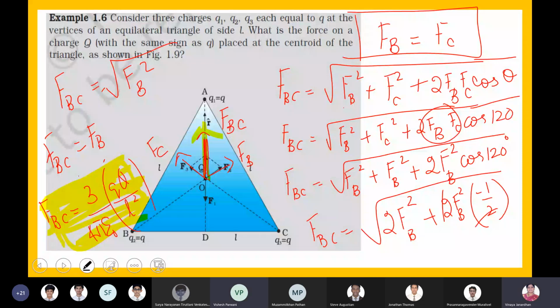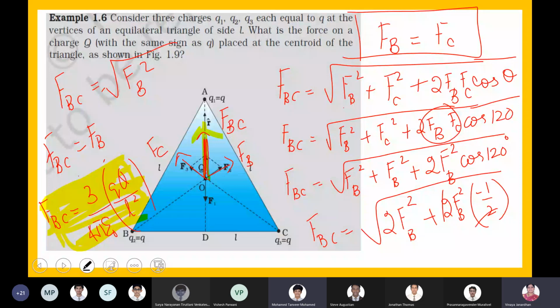Yes, ma'am. 1 minute. Okay. Ma'am, is it the same value? It will be the same, correct. Find the value FA. Ma'am, so the force acting on the charge Q is 0, right? Yeah, correct. Because, 1 second, boys. Shall I erase the right side of the slide? Or you need time? Ma'am, is FA the same as FBC?